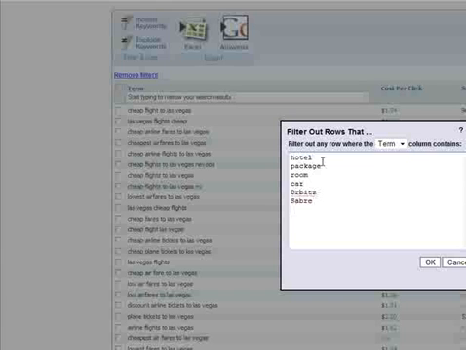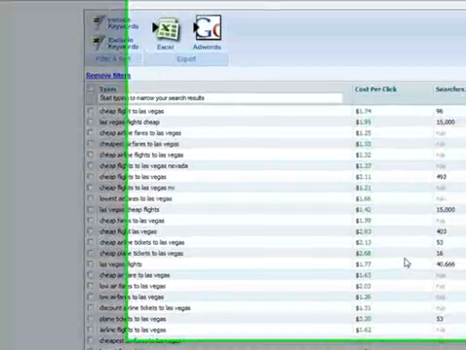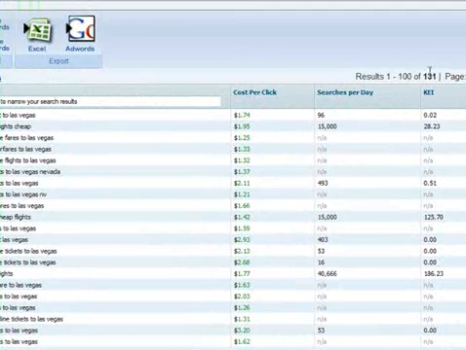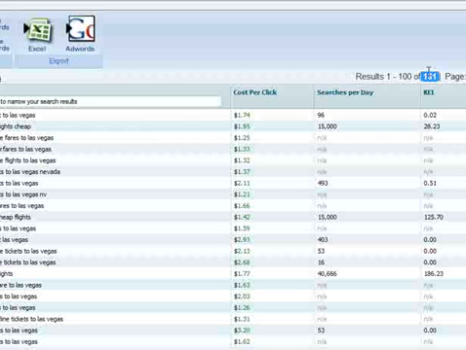Anyway, I've got a list of keywords I'm not supposed to advertise on. Orbitz, Sabre, and Travelocity. Let's get rid of any keywords that have those words in them. Okay, that got rid of about 40 keywords, but the list is still longer than what I'd like my ad group to look like.